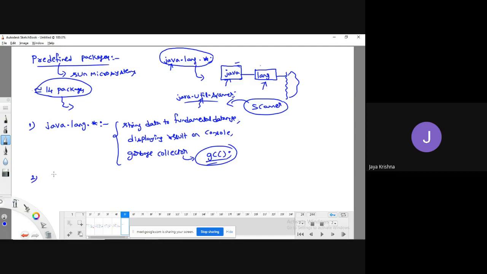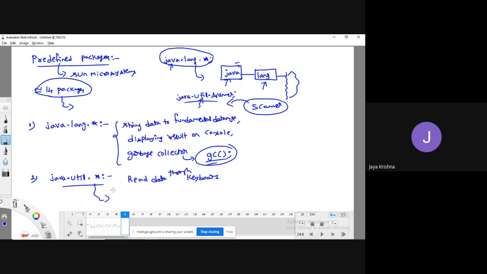Something like java.util.*. One of the advantages is that to read data through the keyboard, we can use the util package.